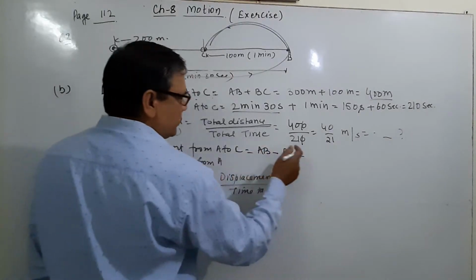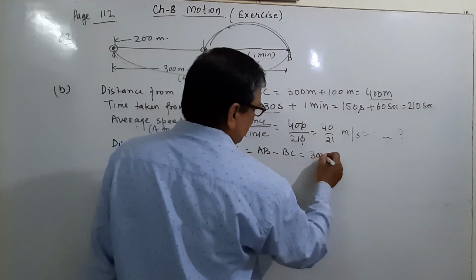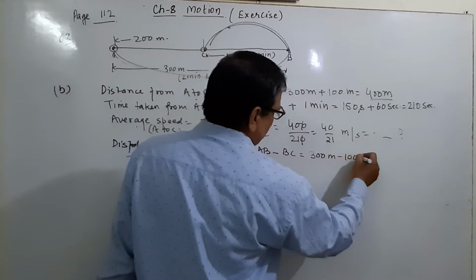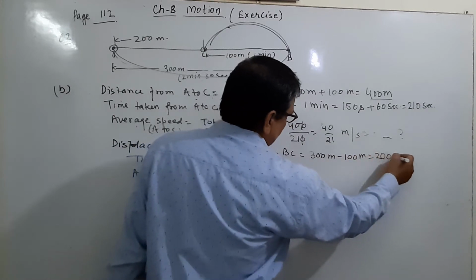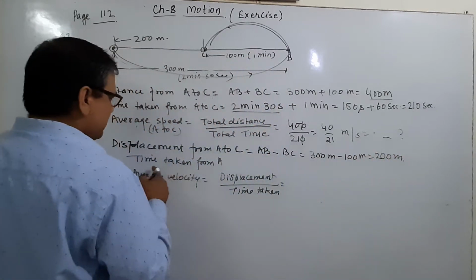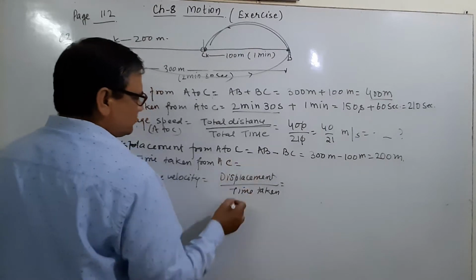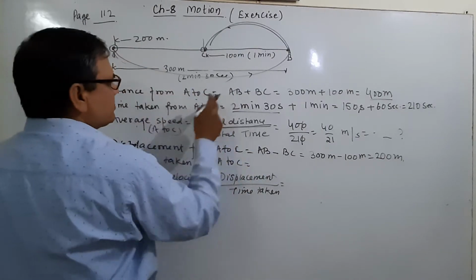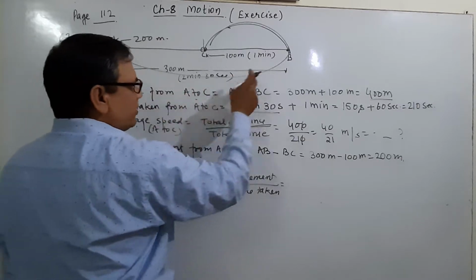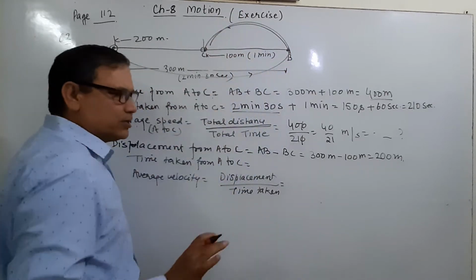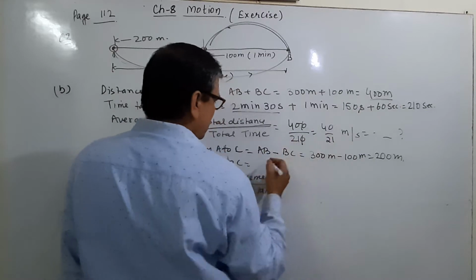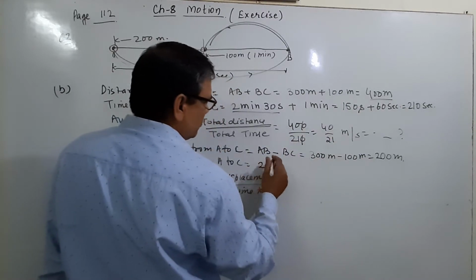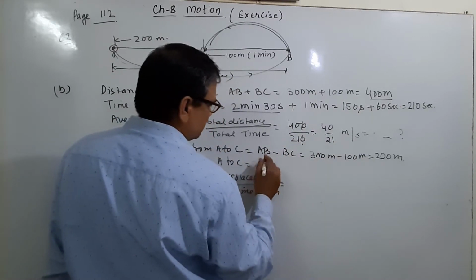Here AB 300 meters minus 100 meters is equal to 200 meters. And the time taken from A to C is the same, because the time taken from A to B and then B to C is equal to 210. This is the same, 210 seconds.